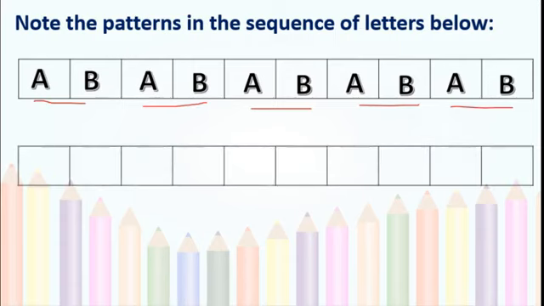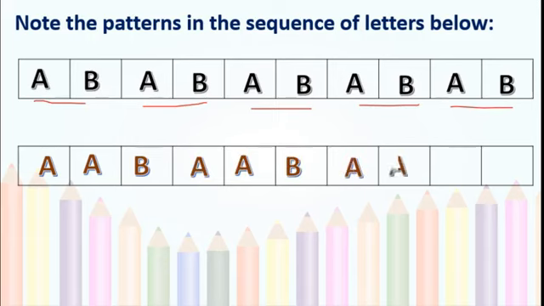See this table, again we have to give importance to the pattern. How the letters repeat, we will see. This is A, again A, B, A, B, A, B, A. See here, we can see the pattern of A, A, B, isn't it?